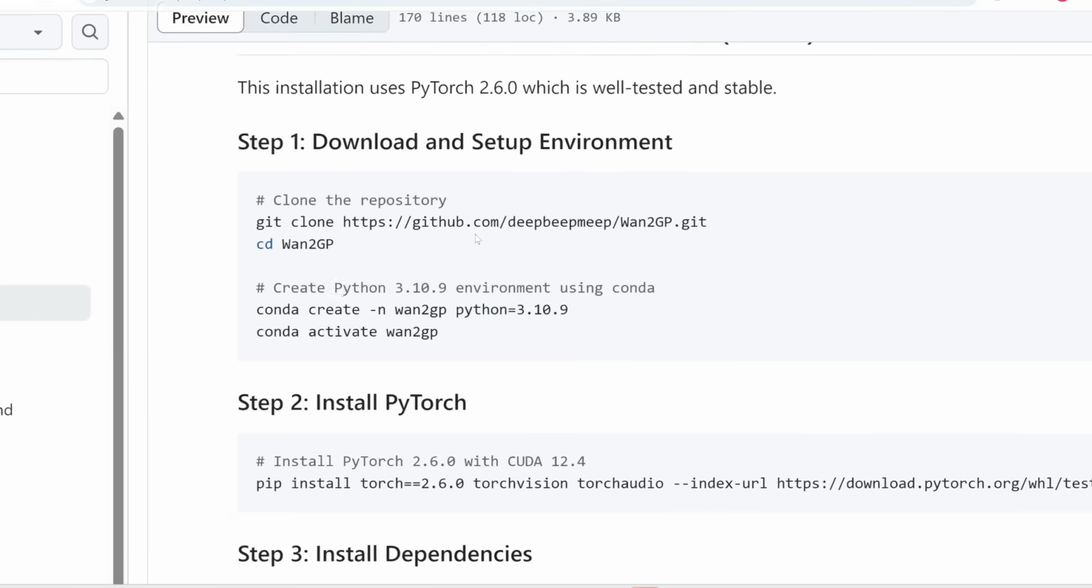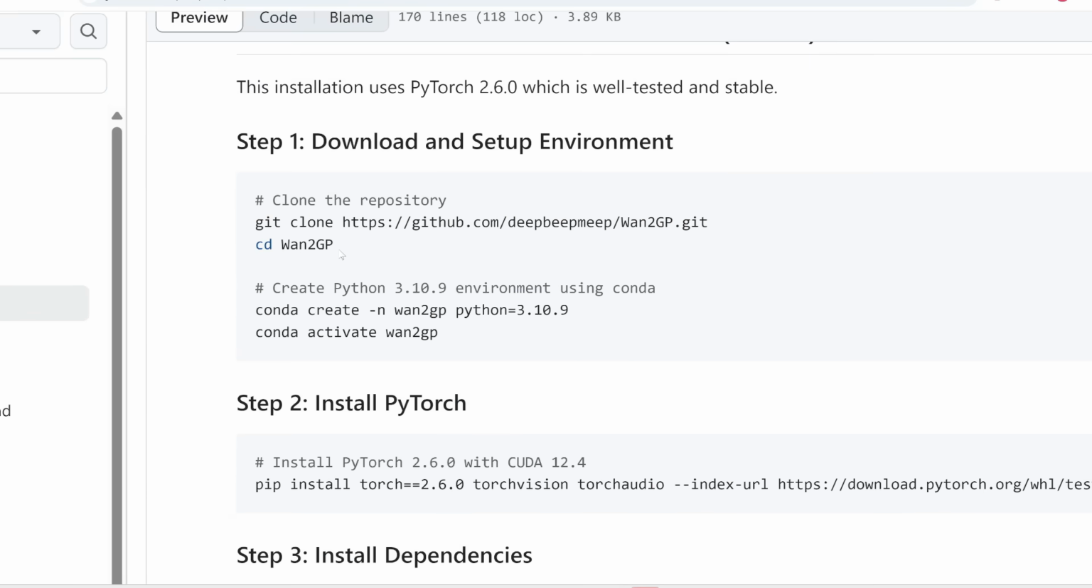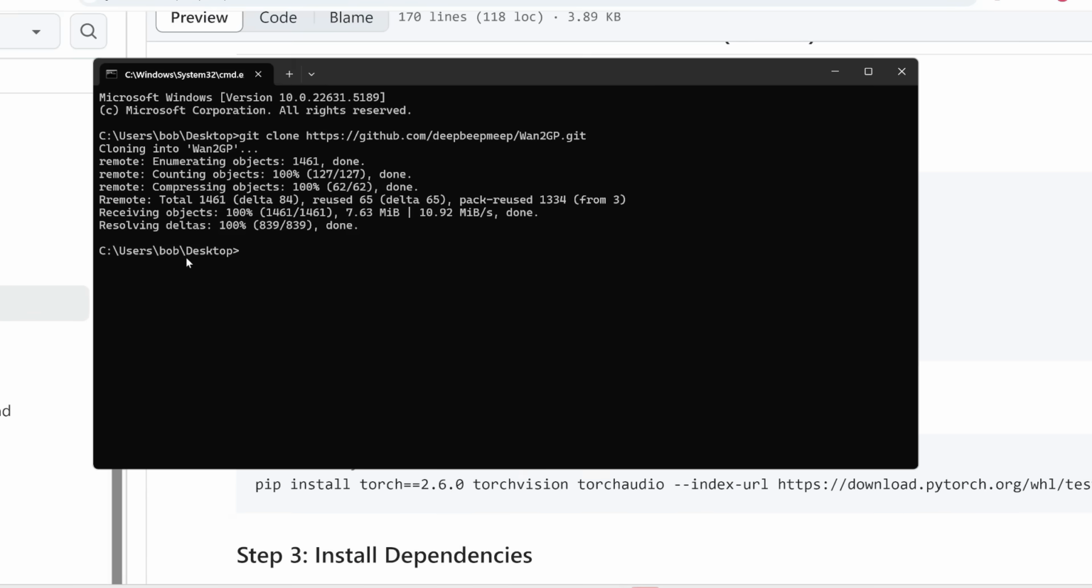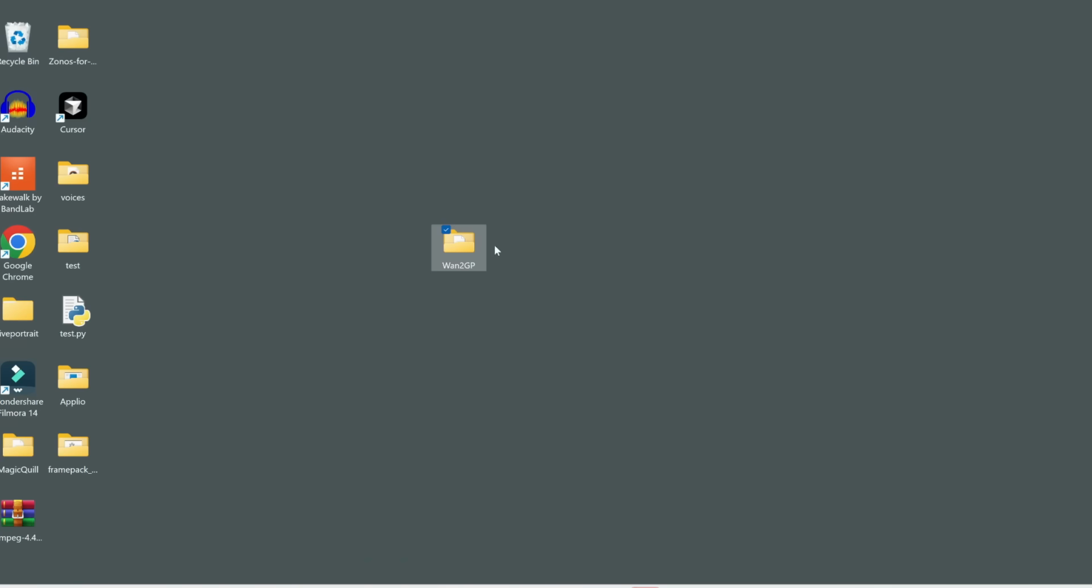All right, the next step is we need to change the directory to this new folder, because right now we are still in desktop. We need to go one folder into this Hunyuan folder.